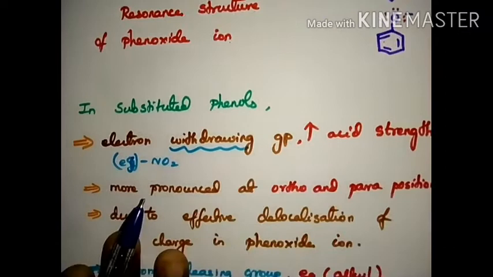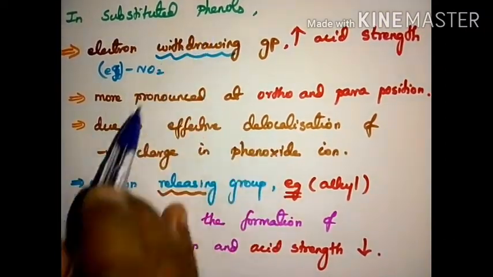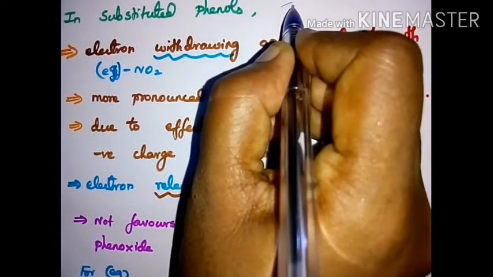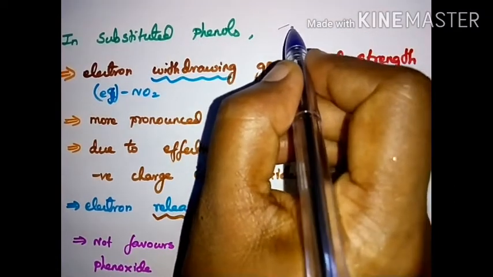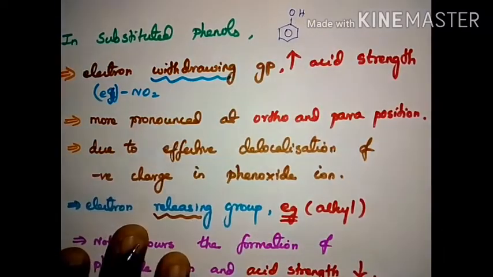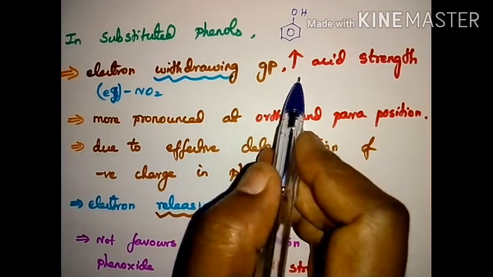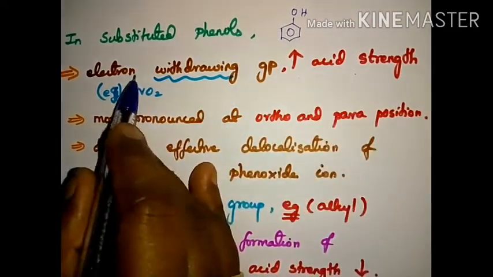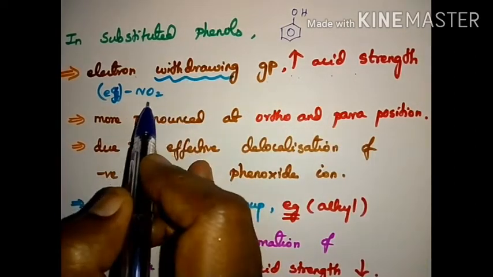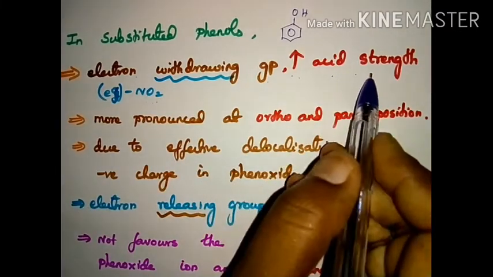Phenols are more acidic. Now, substituted phenols. What are substituted phenols? Phenol is a compound having a benzene ring in which the OH group is directly attached to the benzene ring. If the electron withdrawing group increases, what about the acid strength? What are the electron withdrawing groups? NO2, the nitro group, increases the acid strength.